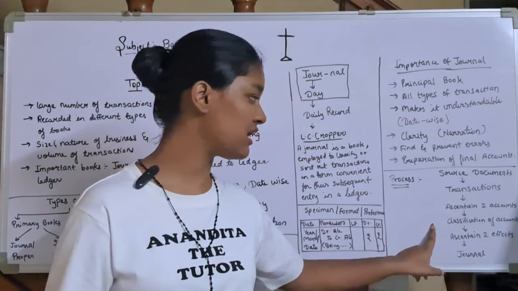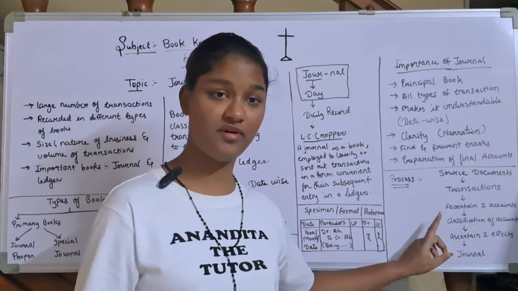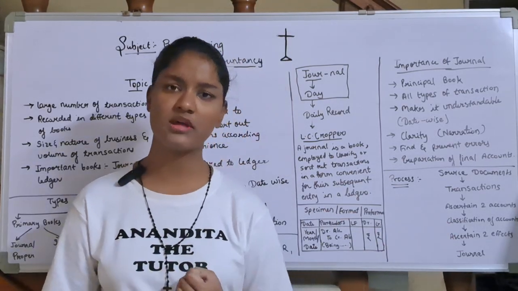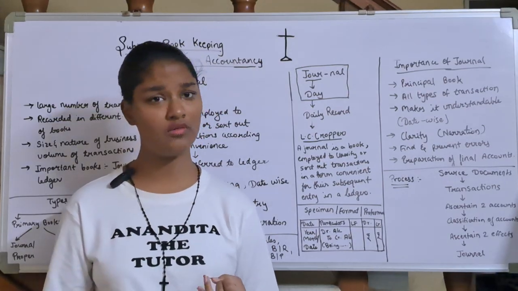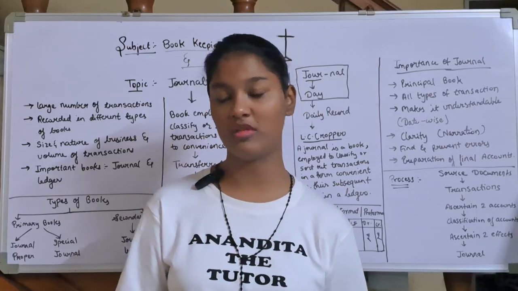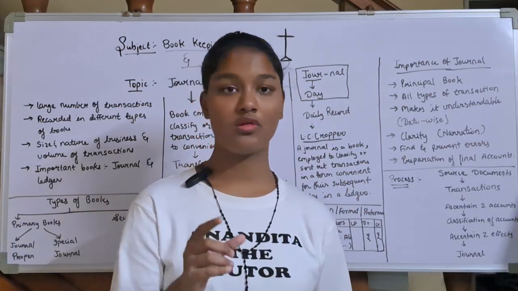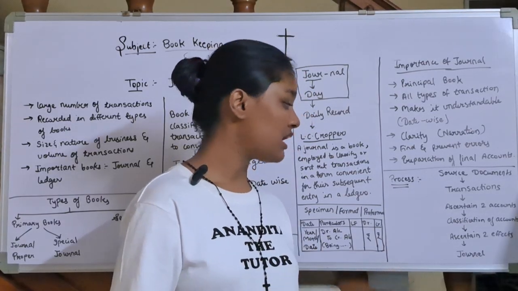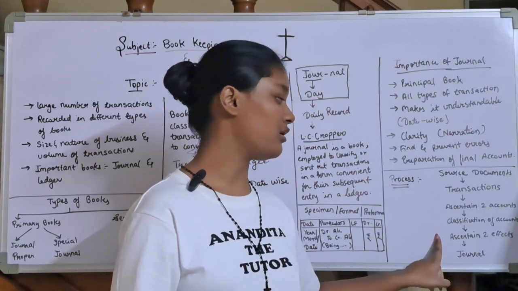Now we'll classify the transactions. Classification of accounts: classify these two accounts. Purchase account comes under which? Nominal account. Goods account comes under which? That also comes in nominal account. So you are classifying it. After classifying, you are going to ascertain the two effects.